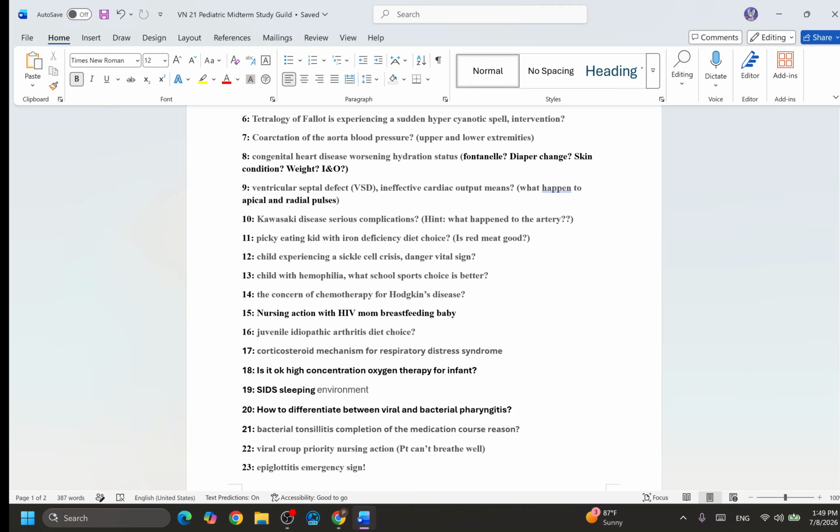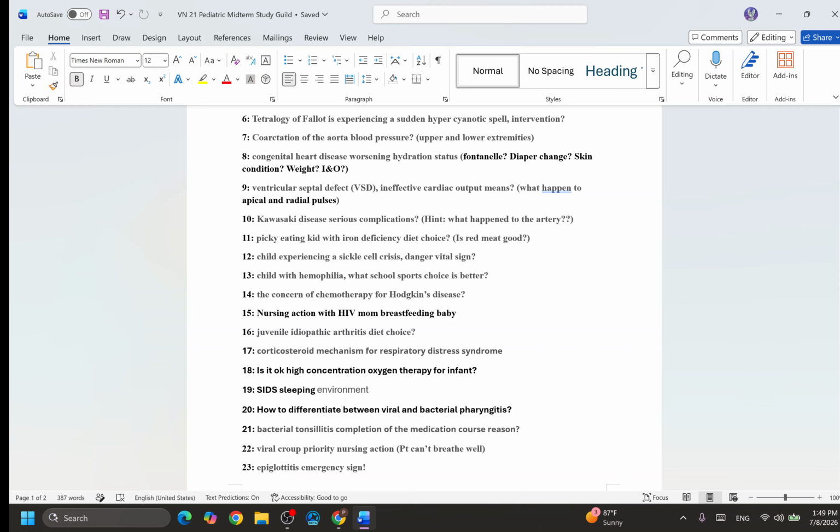Number 11, the picky eating kids with the iron deficiency, the diet choice. Is red meat a good thing? That means these kids are not eating certain foods and are not getting a lot of iron, so they become anemic. That's why you choose the right food for the kids. What kind of food is rich in iron for the kids? Is red meat a good one for the kids? Yes or no? Think about it.